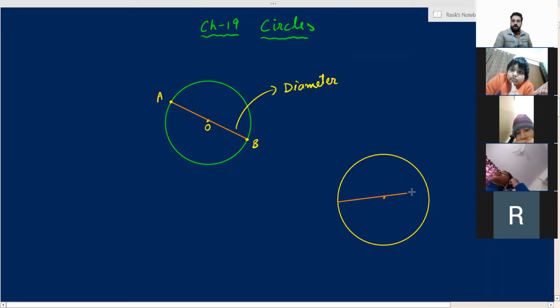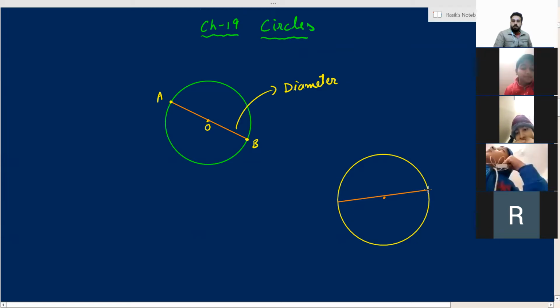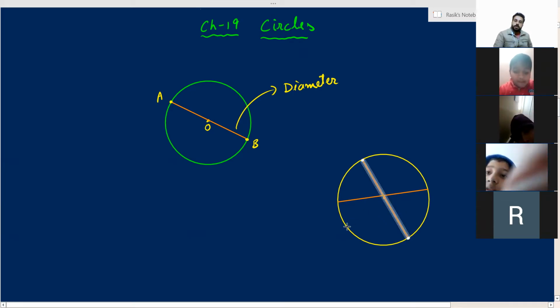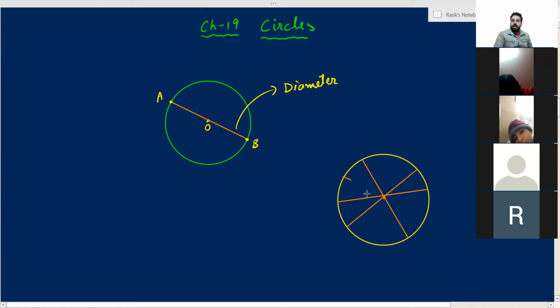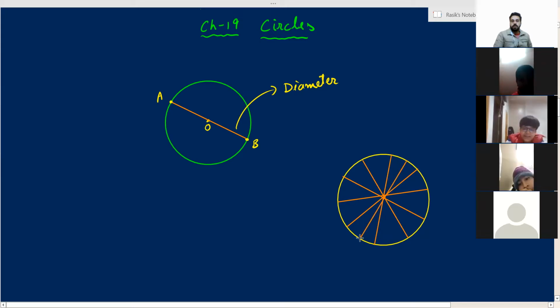So start from any point, draw a line passing through the center. Start from another point, that line is not drawn properly, a bit messed up, ignore it. And again pass through the center. So we can draw as many diameters as we want, am I right? Yes, sir. How many diameters can we draw in a circle? We can draw infinite diameters in a circle. Sir, now it is looking like a wheel.